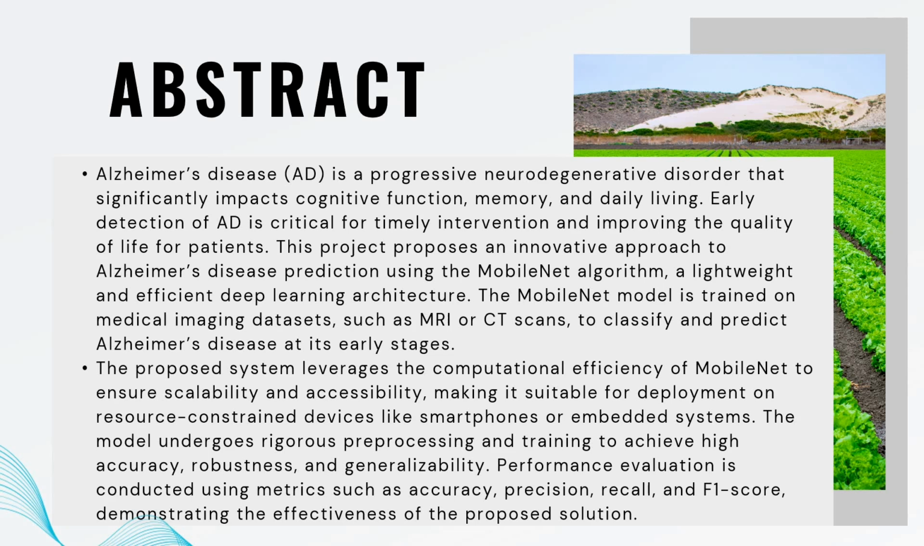For this early prediction, we are going to use the MobileNet algorithm. In this project, you can use MRI images as well as CT images, computed tomography. You can use MRI as well as CT, both. That is the major advantage over the existing system. This project uses pre-processing, feature extraction, then training and testing. It will use all these steps.